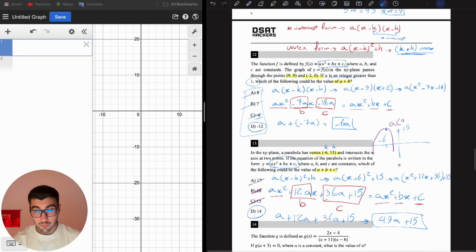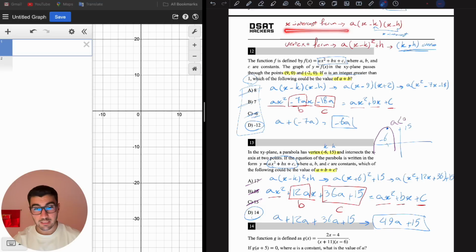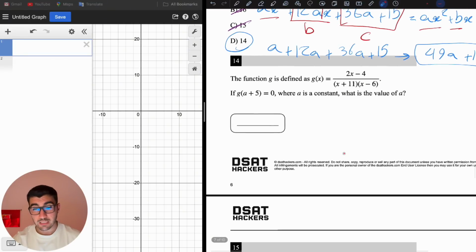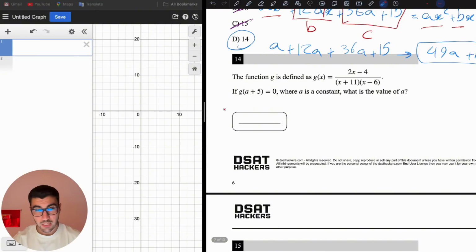These are two very good questions. Memorize the x-intercept form and the vertex form of the quadratic equation. Let's check the next question. The function g is defined as g of x equals this. If g of a plus 5 equals 0, where a is a constant, what is the value of a?